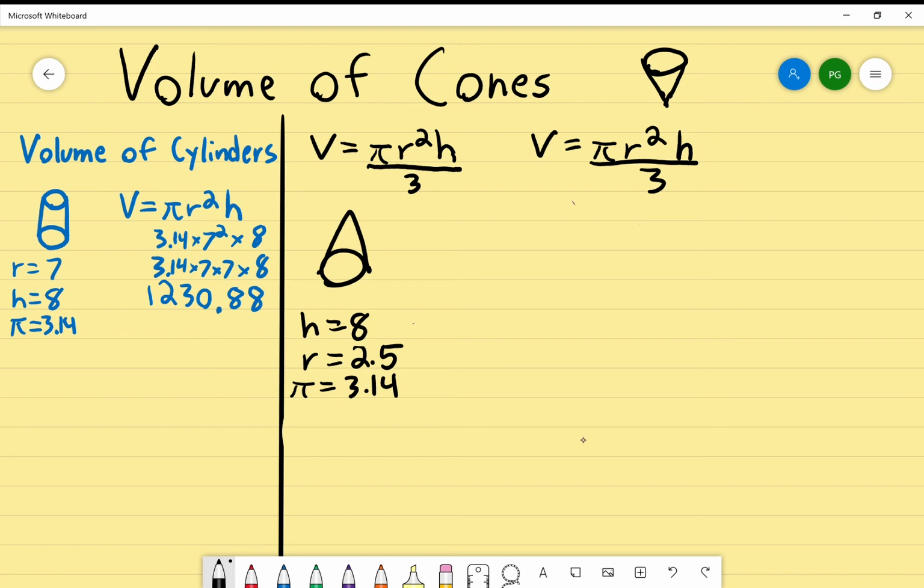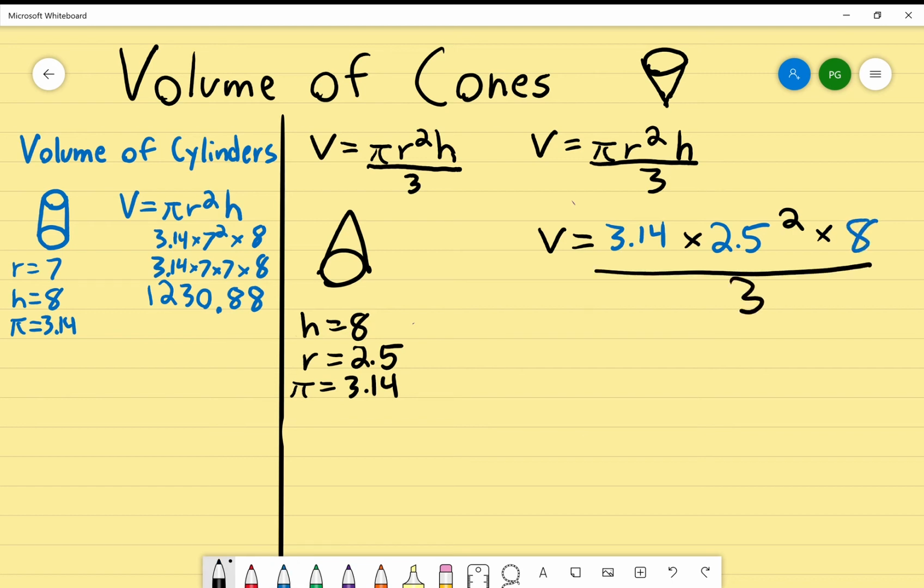Let's get to it. So, rewrite the formula. That's what I did right here. Now let's start plugging things in. Volume equals 3.14 times my radius, which in this case is 2.5, squared, times my height, which is 8, divided by 3. Okay, so let's get this done. First of all, please remember 2.5 squared is not 2.5 times 2. It's 2.5 times 2.5. 2.5 times itself 2 times.